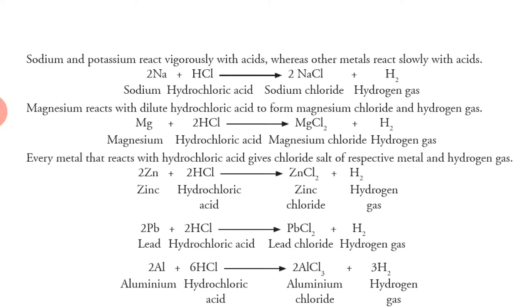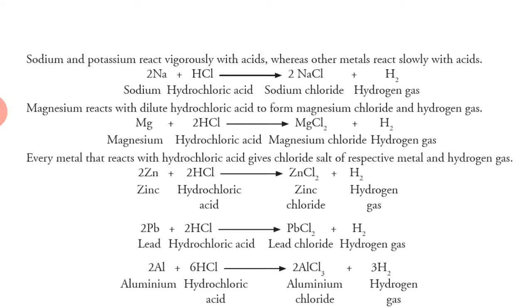Magnesium reacts with dilute hydrochloric acid to form magnesium chloride and hydrogen gas. Dilute and concentrated, two types of acids are there. Dilute means if 10% is acid and 90% is water in the solution, then it is dilute. And if 90% is acid and 10% is water, then that acid will be concentrated.